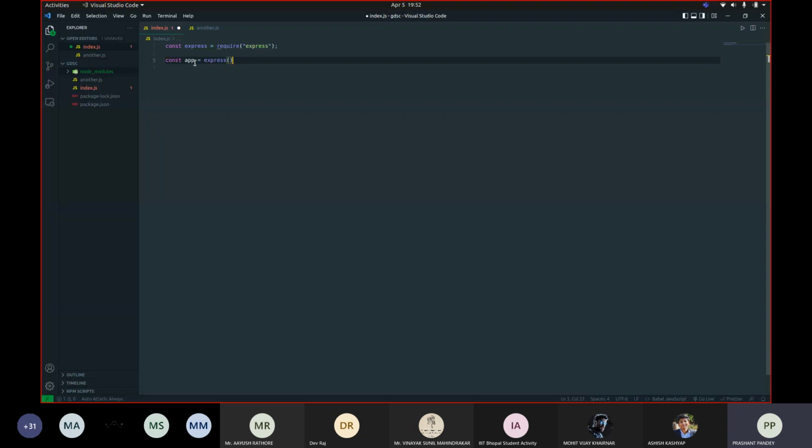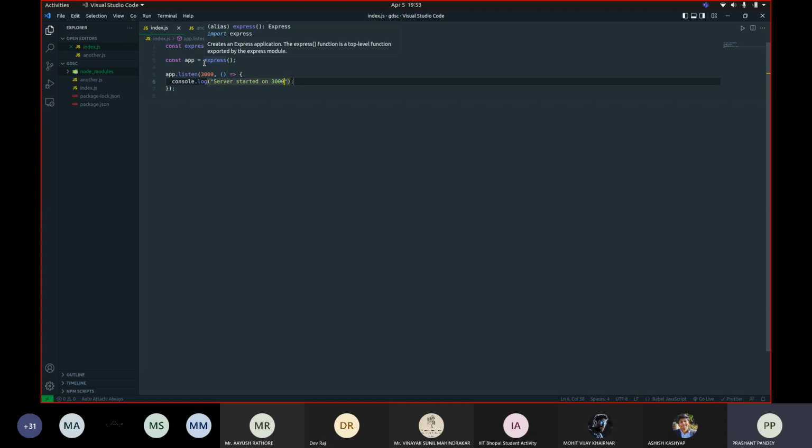Now I'm going to call this, it's something like a function. This Express code that I have imported is something like a function. I don't know what it is, but it's a function that I have to call. So after I call that function and assign that value to this app variable, I can now, as I was talking about that event driven property of Node.js, see app.listen.